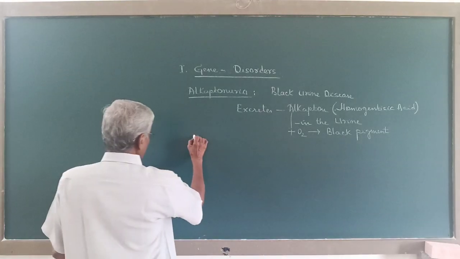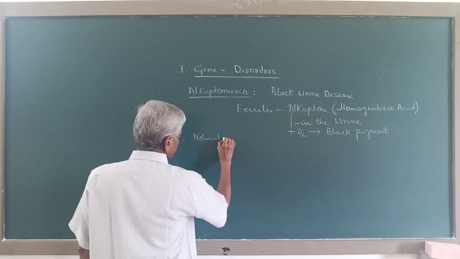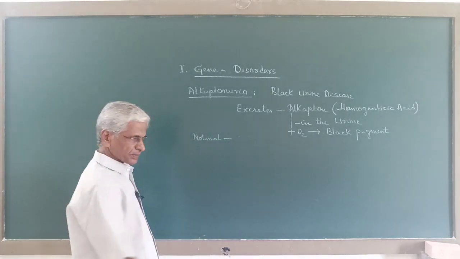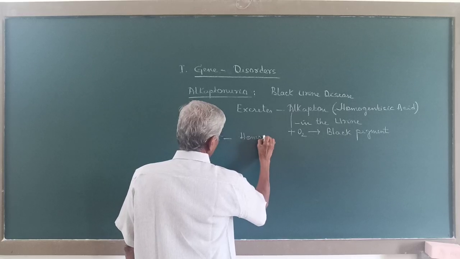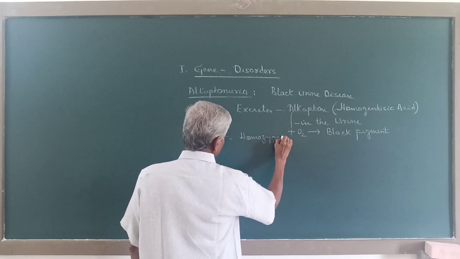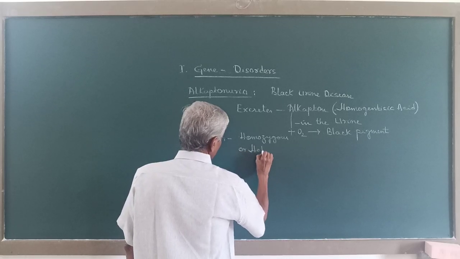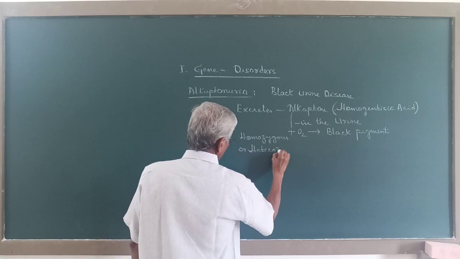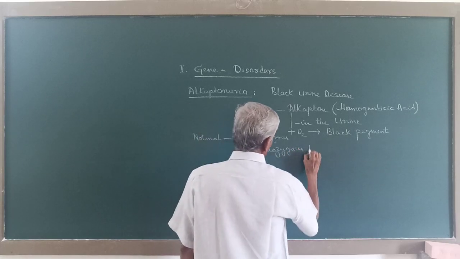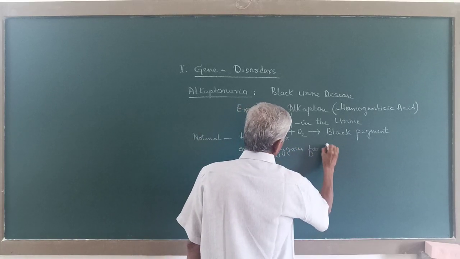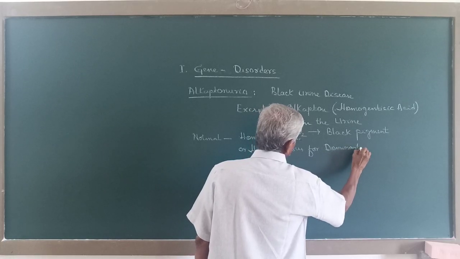Whereas in normal individuals, normal persons, who are homozygous or heterozygous for the dominant gene.